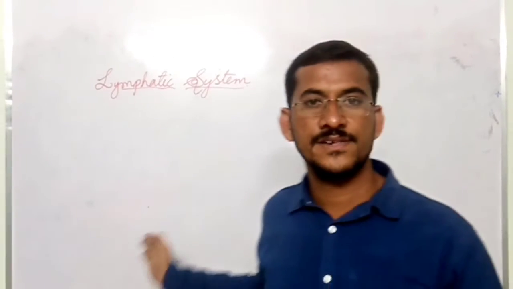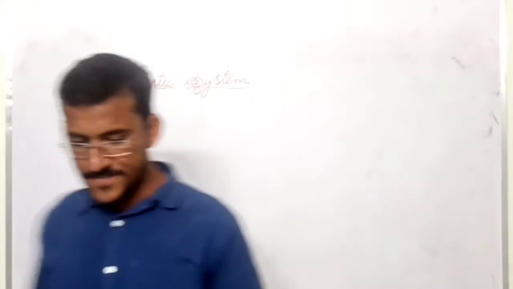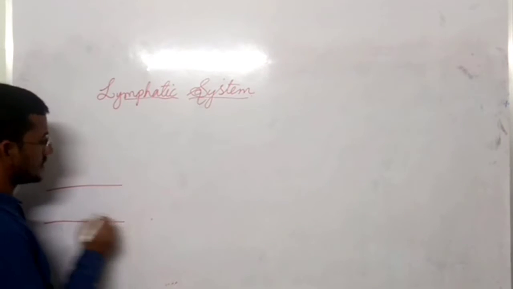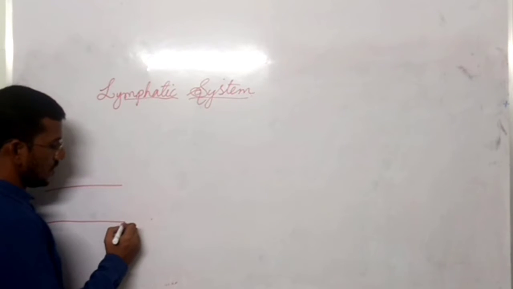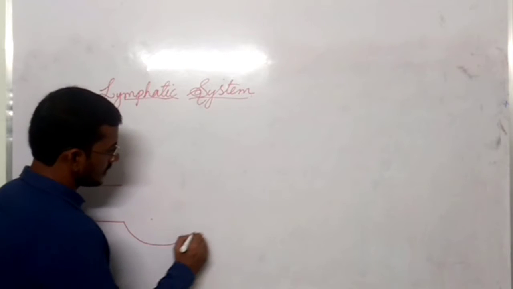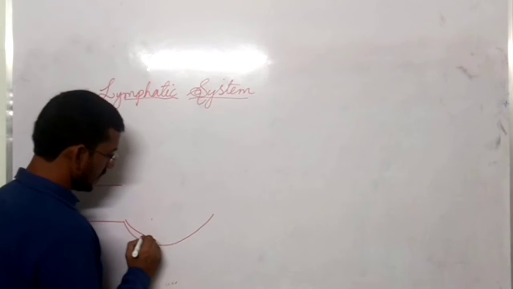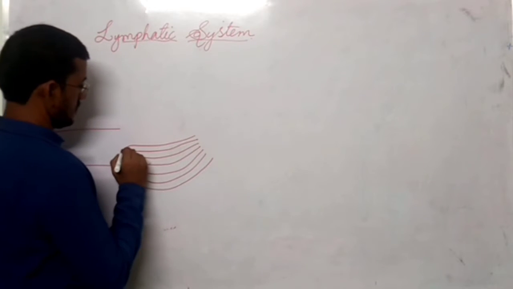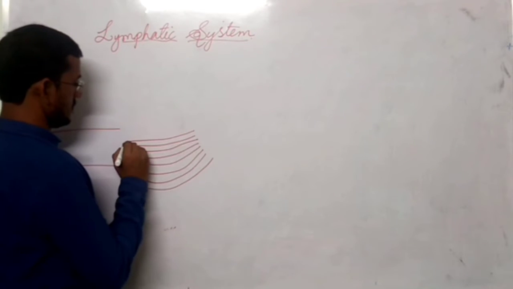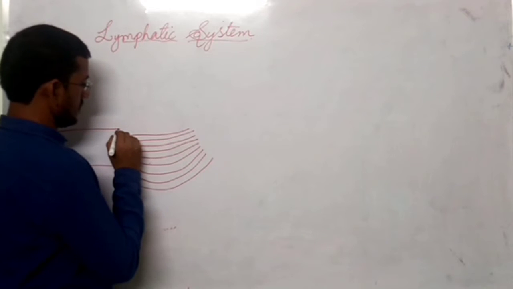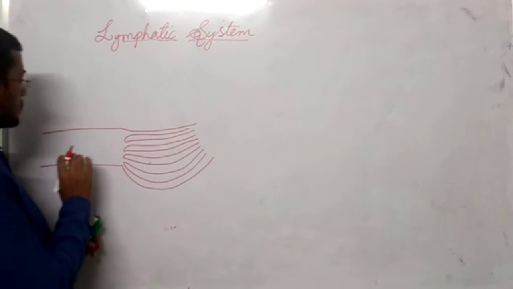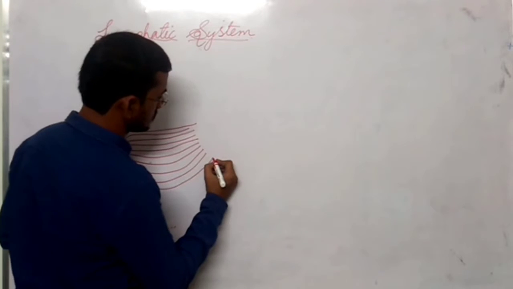Let us understand this. Okay, now this is arteriole. This arteriole is divided into many branches. These branches are called capillaries.